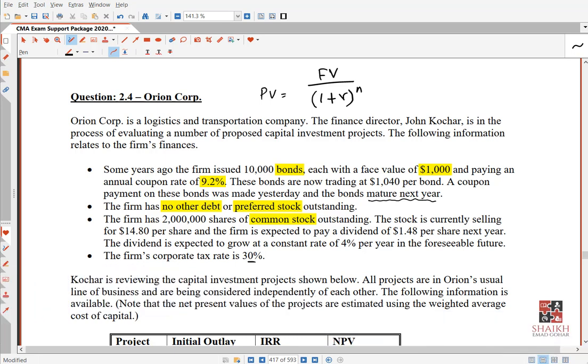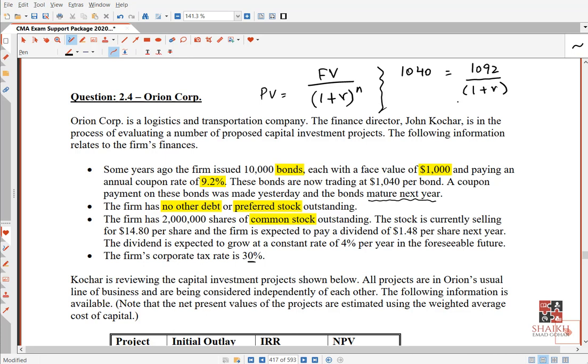So how will we calculate it? Very simple. How much is the present value? It is 1040, right? This is the market value right now. Future value we already calculated. It is 1092. 92 is the interest and 1000 is the principal amount which you will pay back within 1 year. Divided by (1 plus r) to the power n. Okay, n is 1, so no need for n now. Power 1, no problem.